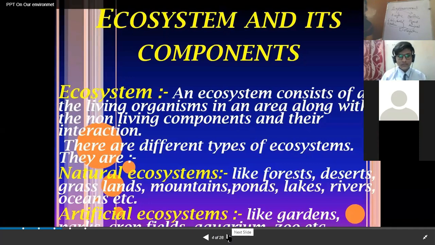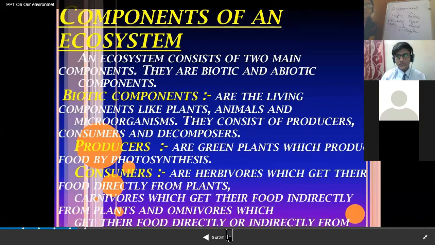If I talk about the biotic components, like I have told you, the living components, plants, animals, microorganisms, can be broadly categorized into three different groups.